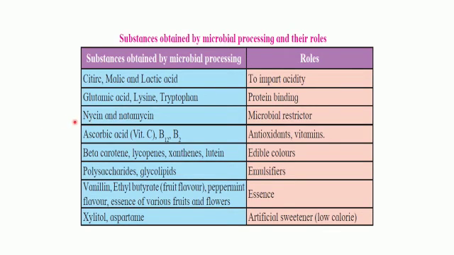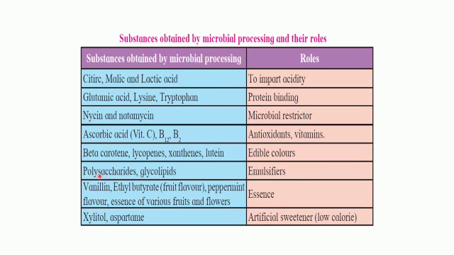Nisin and natamycin are microbial inhibitors. So they are used as food preservatives. Polysaccharides and glycolipids. They are used as emulsifiers. An emulsion is a fine dispersion of minute droplets of one liquid in another in which it is not soluble or miscible.